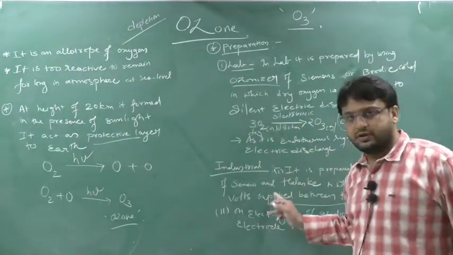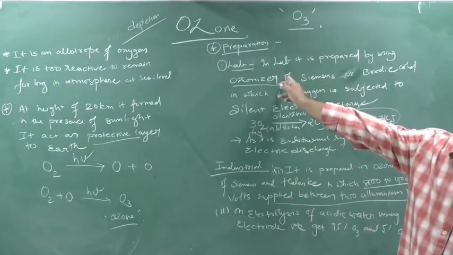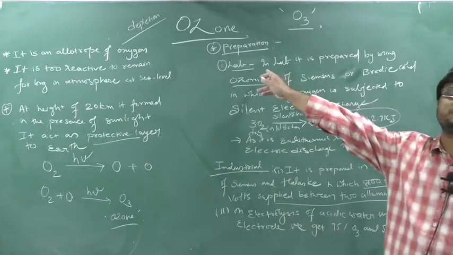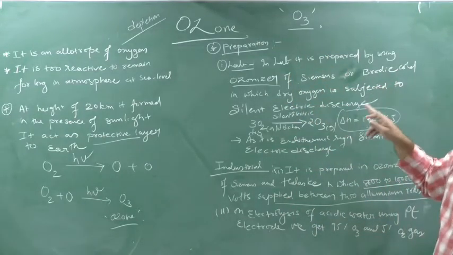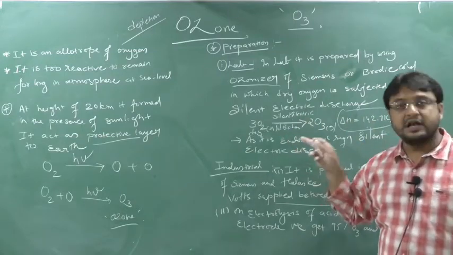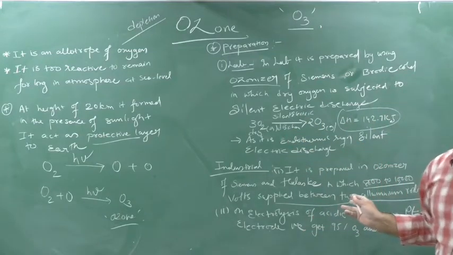Here also we are using dry oxygen. In the laboratory also we are using dry oxygen, with the Siemens or Brodie apparatus, and a silent electric discharge. Here there is no silent electric discharge, so a large amount of spark will be generated.